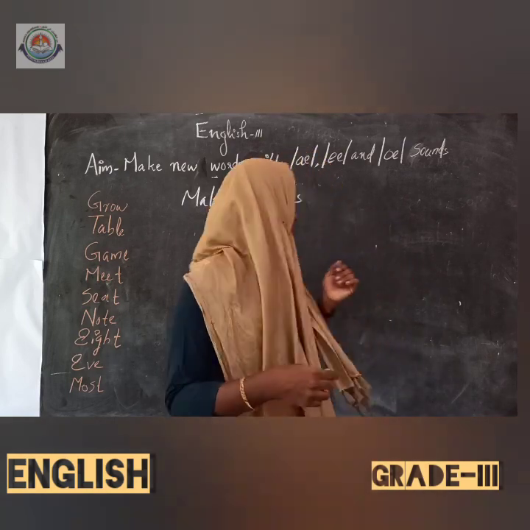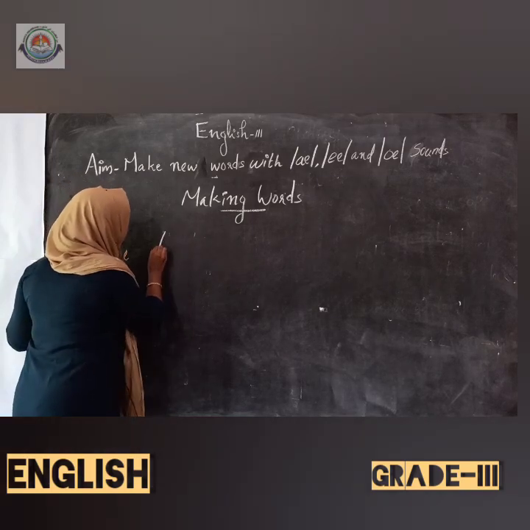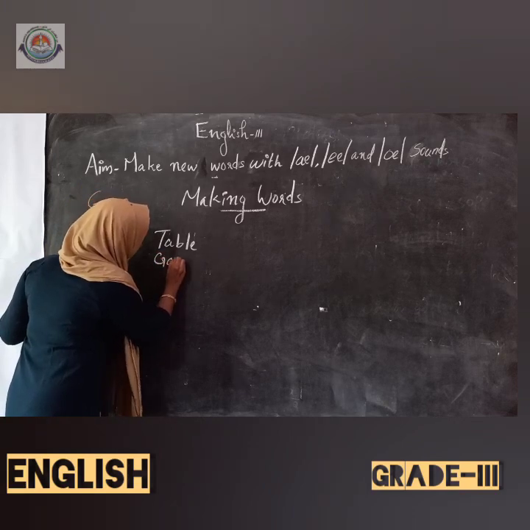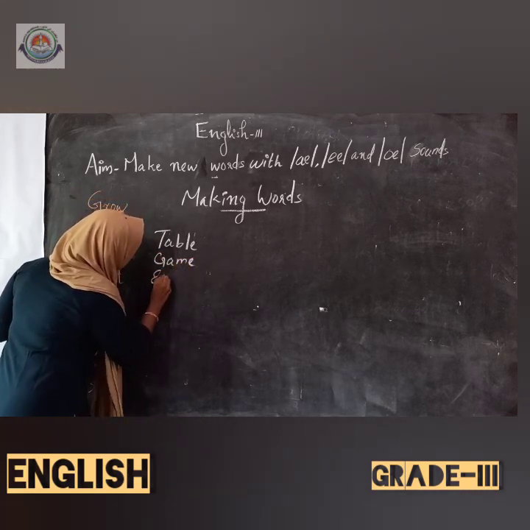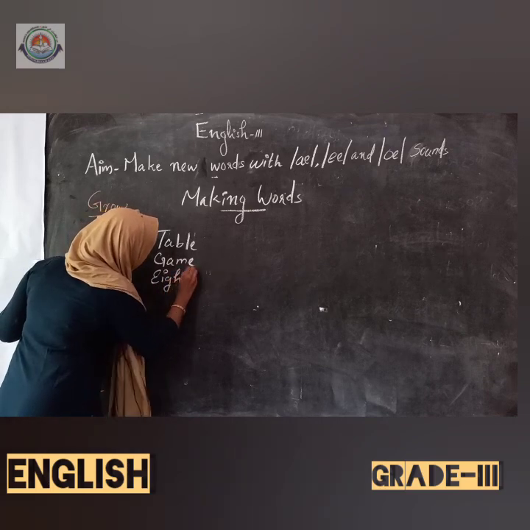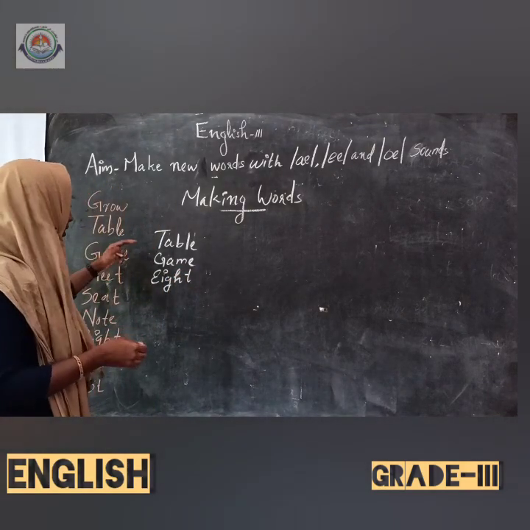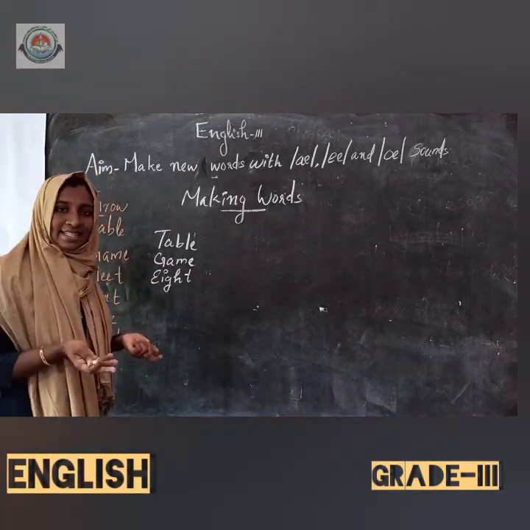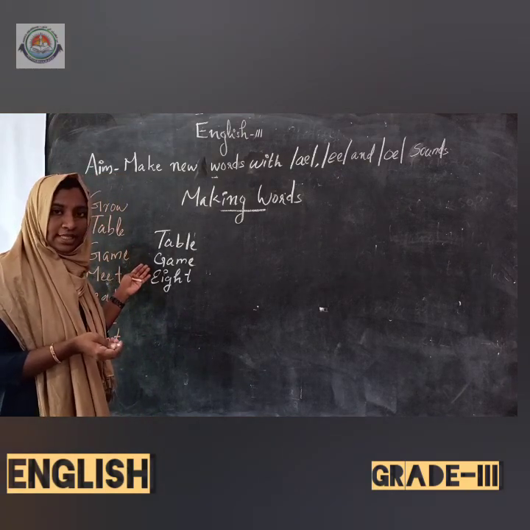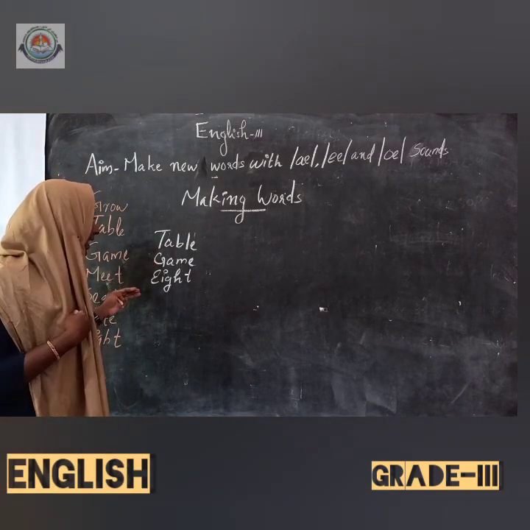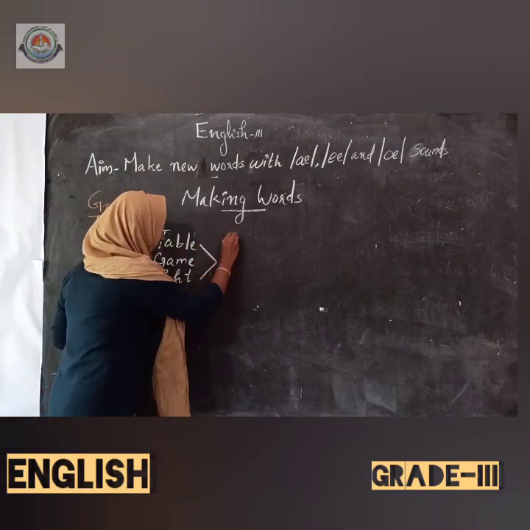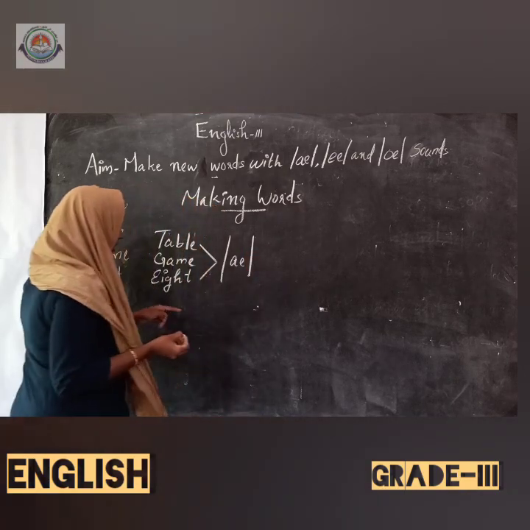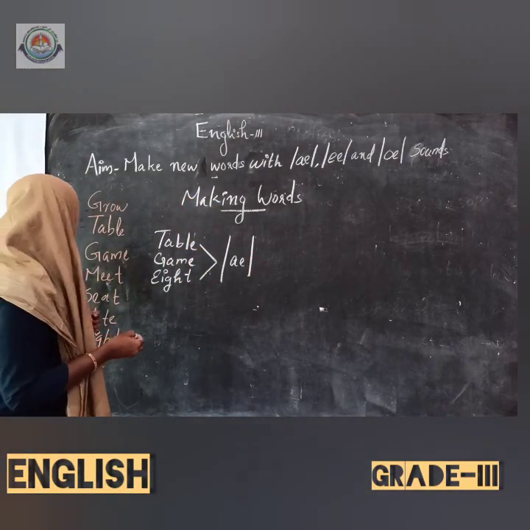Okay. So in the first group we have table, then game, then eight. Here: table, game, eight. Can you find any similarity here? Yes, exactly. It is A sound, isn't it? Table, game, eight. So it has the same sound. Which is that sound? Yeah, A sound. Okay. Then the other group is